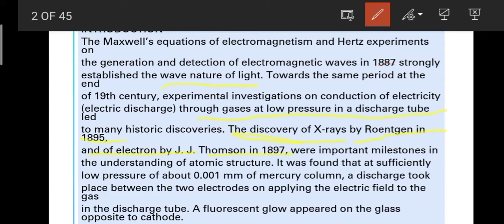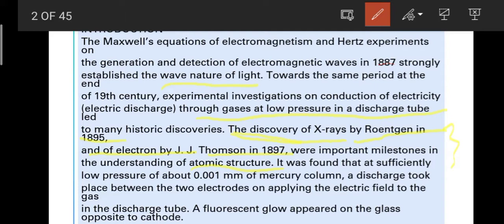So X-rays were discovered by whom? They were discovered by Röntgen in 1895, and the electron was discovered by J.J. Thomson in 1897. After the discoveries of these two, the milestones came to atomic structure. Now we understood exactly what the structure of the atom is, and it became very clear.